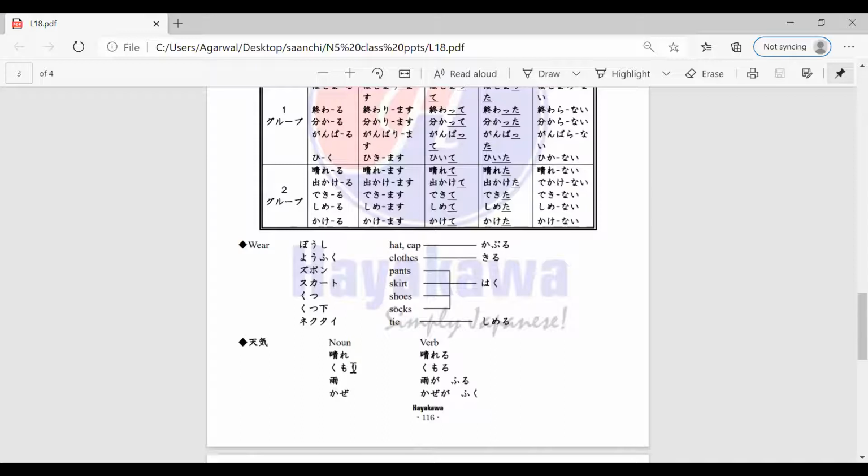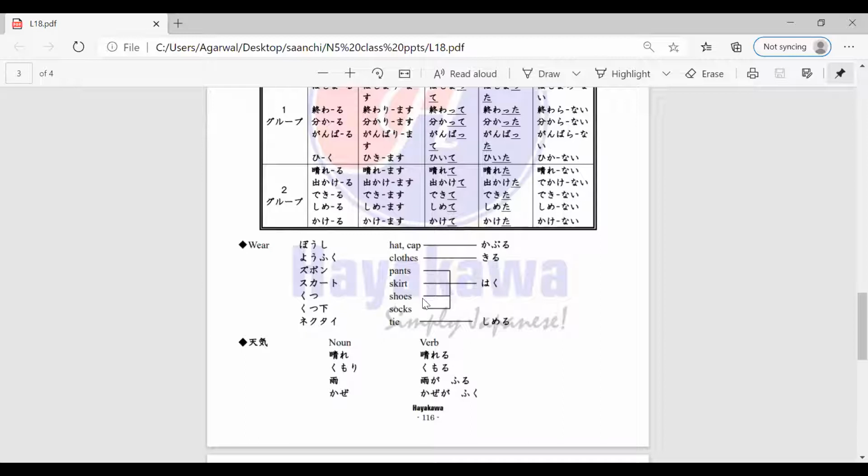The verb for wearing a hat or a cap is kaburu. You will not say any other verb.